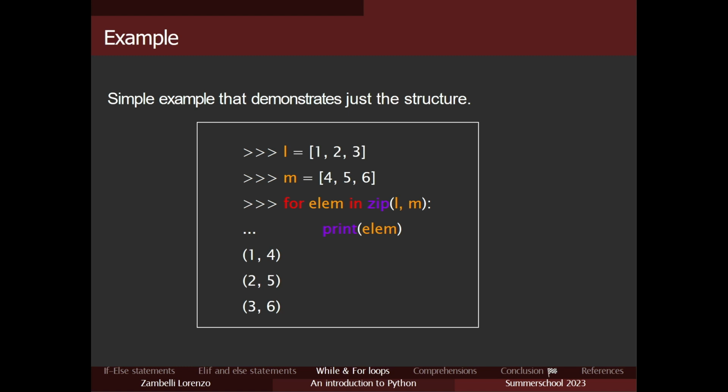So for l, m in zip l, m, the idea is the same. So we are attaching the two lists together. Print the element, so the value that we are in. The first one is going to be the first points of the lists, so 1 and 4. On the second iteration it is 2 and 5. And on the third it is 3 and 6. So this should make clear to you how for loops work.